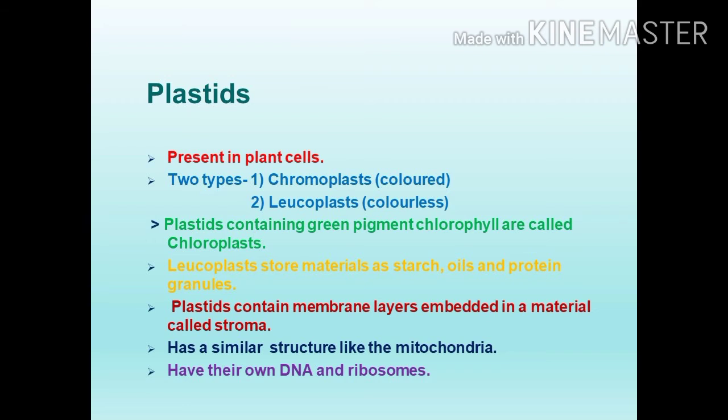Plastids contain membrane layers embedded in a material called stroma. Around the plastids, membranes are there, and they enclose a jelly-like substance. Last time you saw that in the mitochondria the matrix is also a jelly-like substance. Here, the jelly-like substance enclosed by the membrane is called stroma. It also has a similar structure to the mitochondria. It also has its own DNA and ribosomes, so it can synthesize proteins.